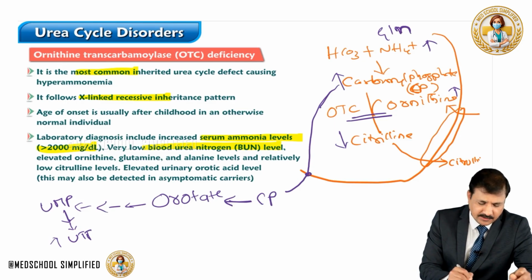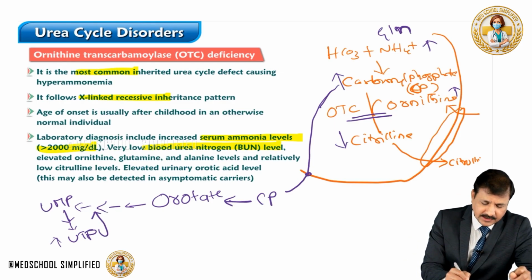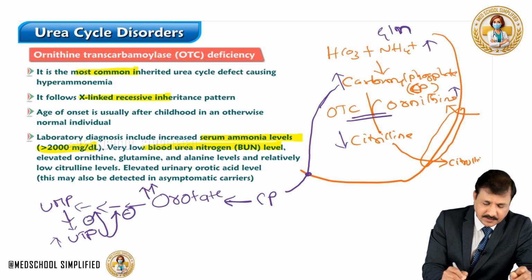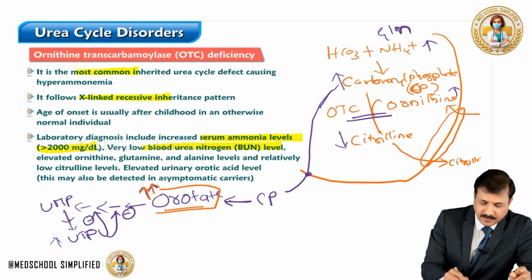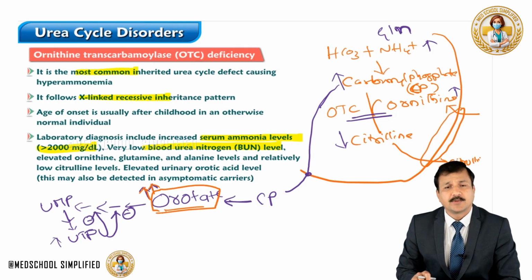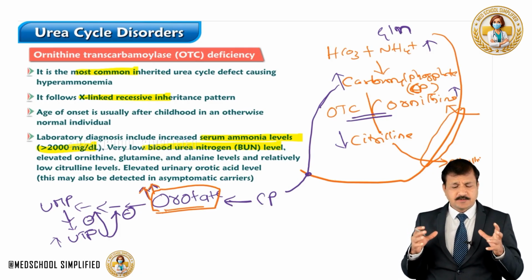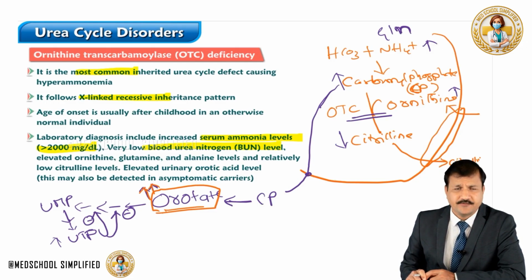Whenever this uridine triphosphate increases, it will have a negative effect on the earlier enzymes. That's a feedback negative effect, and because of that there will be elevation of orotate. So there is an increase in orotate in ornithine transcarbamylase deficiency, and this is why you are going to see an increase in orotate in the blood and later appearing in the urine. These are some of the laboratory findings that you are going to see in ornithine transcarbamylase deficiency.